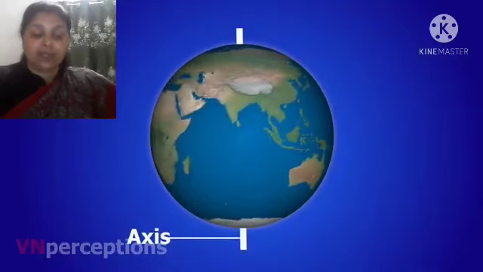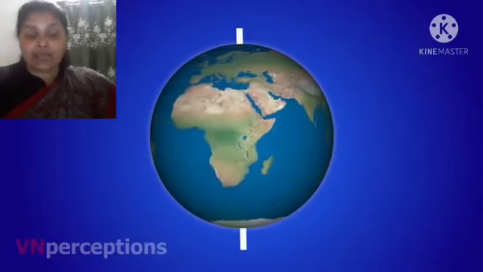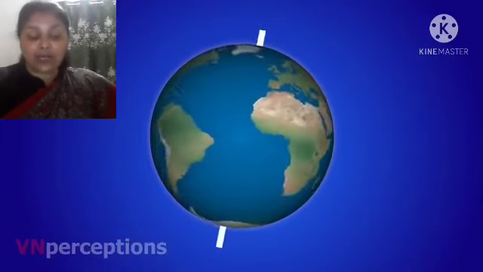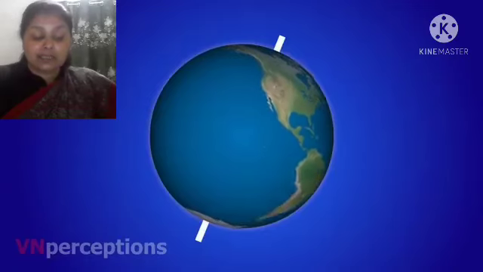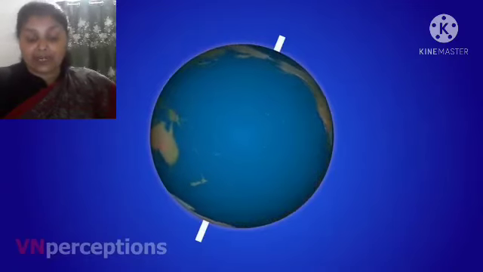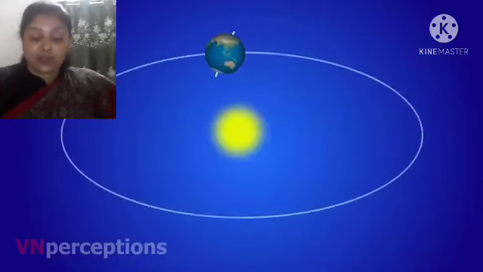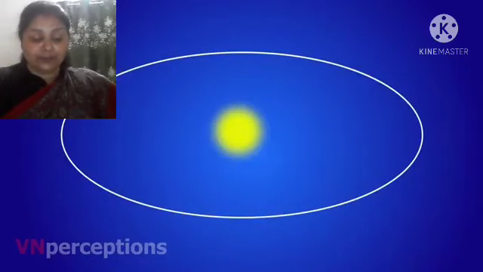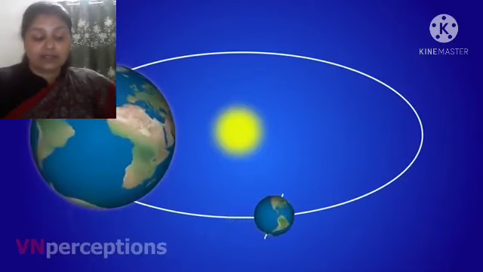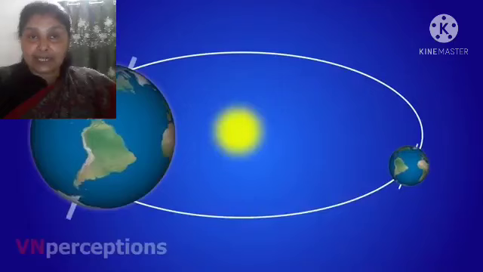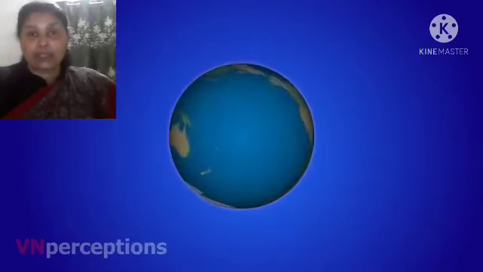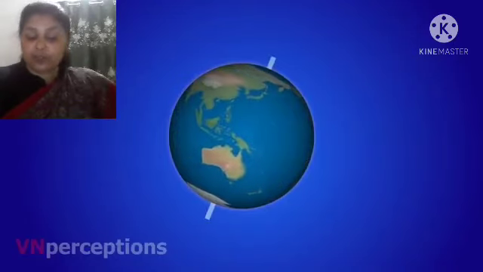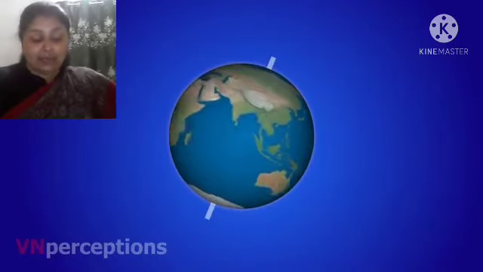The areas around the equator experience exactly 12 hours of day and 12 hours of night. And the duration of day and night varies as one goes away from the equator. The earth spins at 1000 miles per hour, and if it stops suddenly, it would be hit by strong winds that move at 1000 miles per hour, knocking down all the buildings and everything that comes in its way.